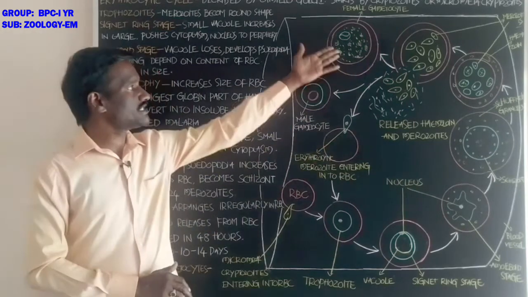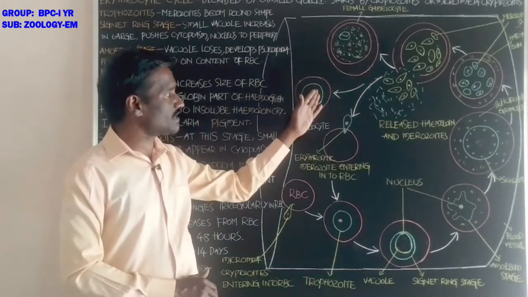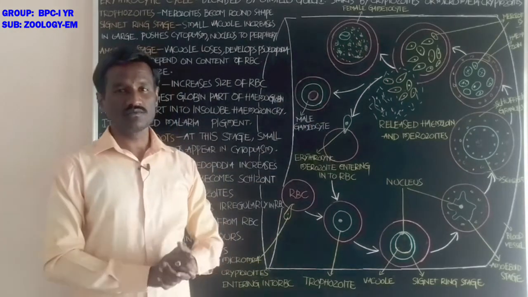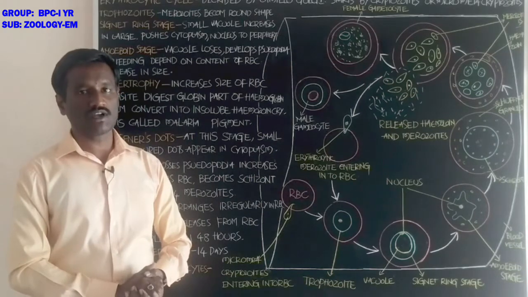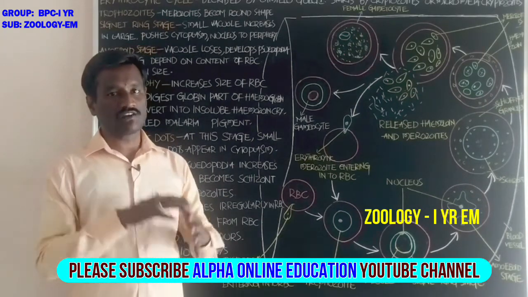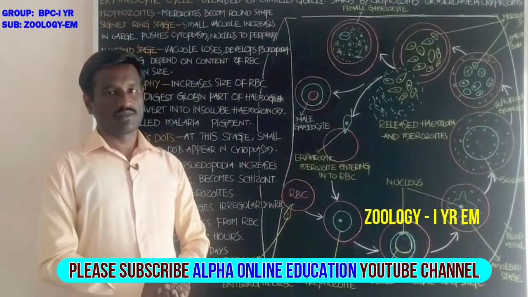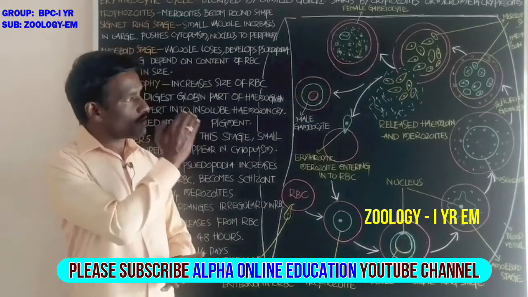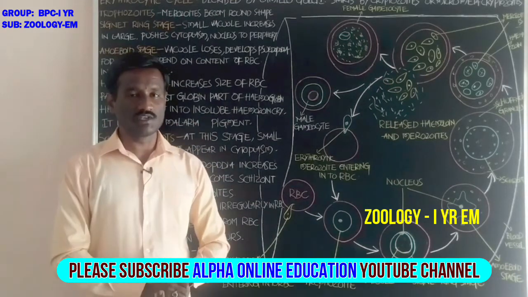Students, these enter the blood circulation and are ready to enter another host, the female Anopheles mosquito. When a female Anopheles mosquito bites the man, the gametocytes enter the body of the female Anopheles mosquito.